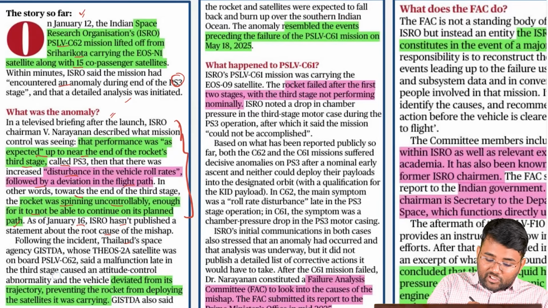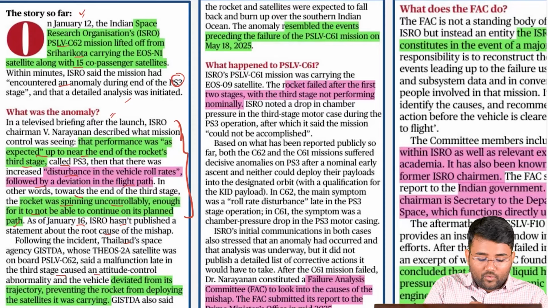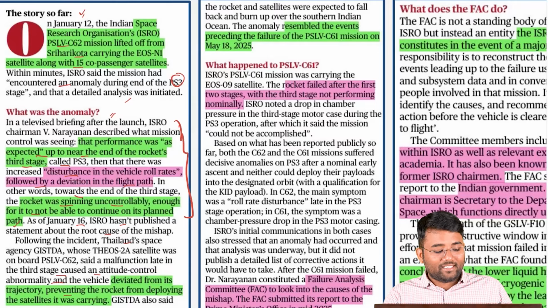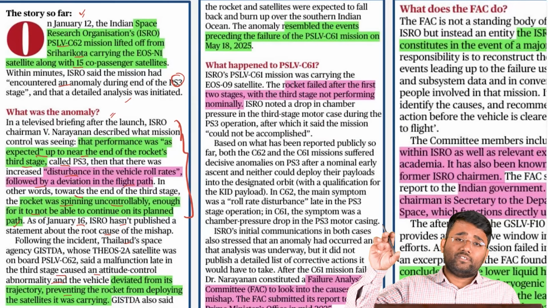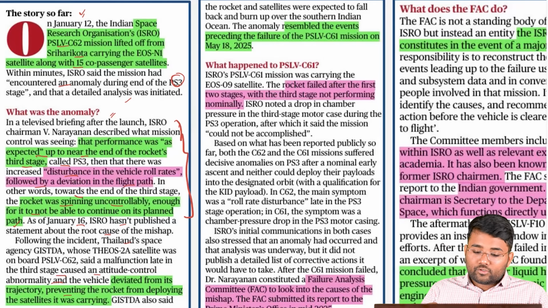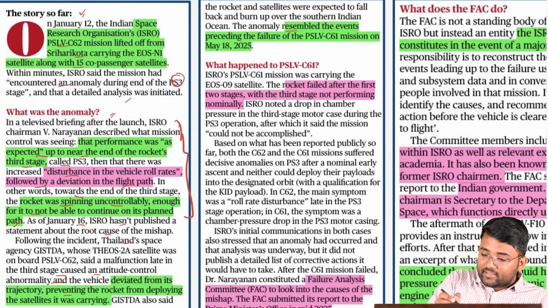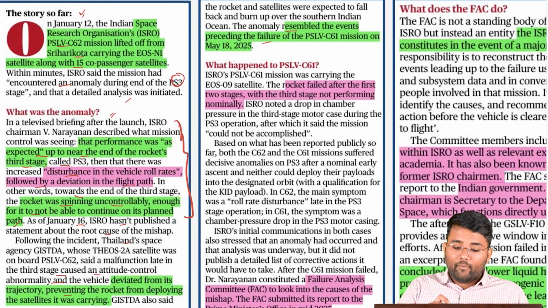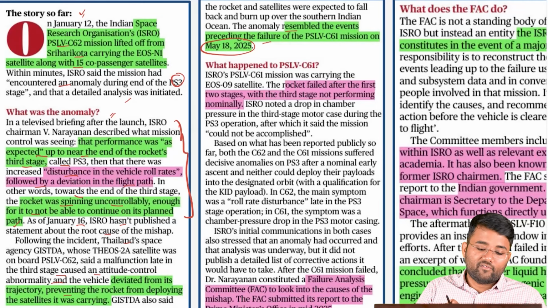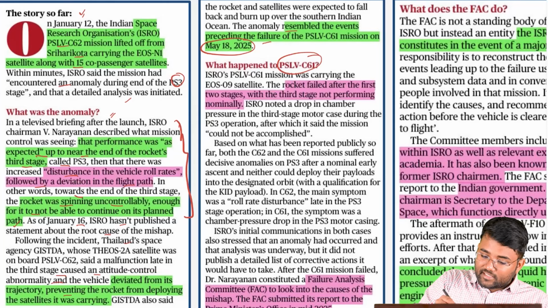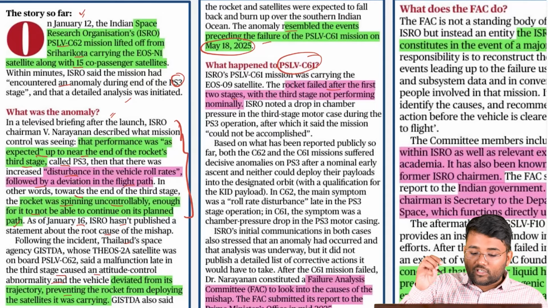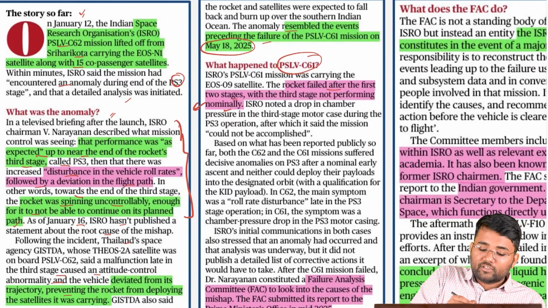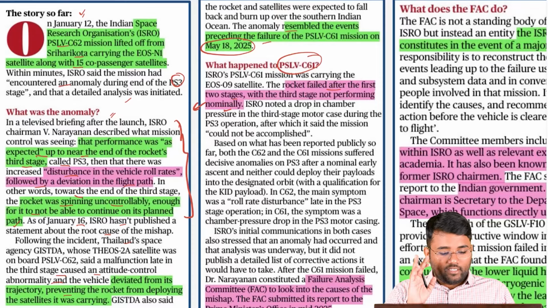They said the malfunction late in the third stage caused an attitude control abnormality, and the vehicle deviated from its trajectory, preventing the rocket from deploying the satellites it was carrying towards the intended orbits. Also, this anomaly resembled the events preceding the failure of the PSLV C-61 that happened on May 18, 2025. What happened with PSLV C-61? The rocket failed after the first two stages, with the third stage not performing normally, meaning it didn't perform at the rate at which it should have.